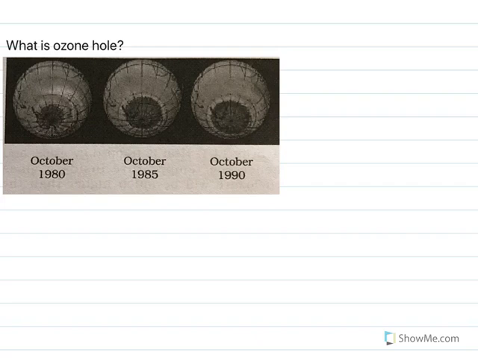What is the ozone hole? Here you can see the absence of ozone in the atmosphere is called the ozone hole.